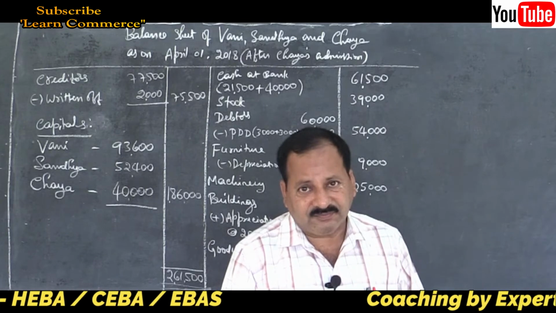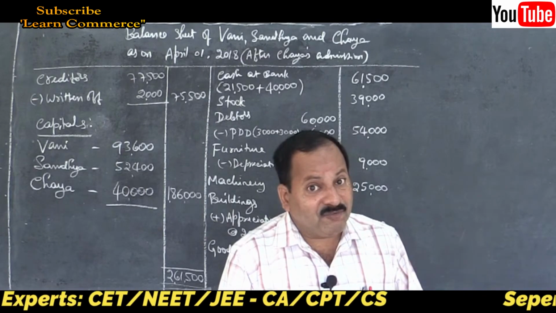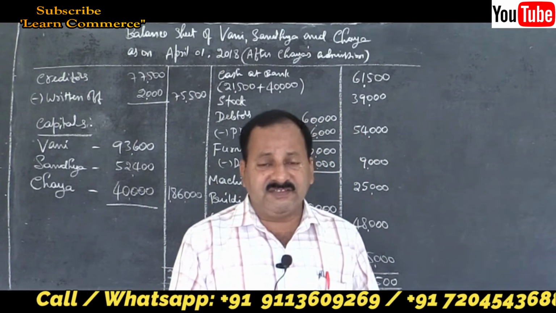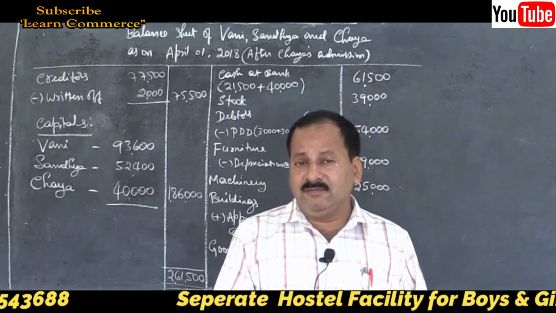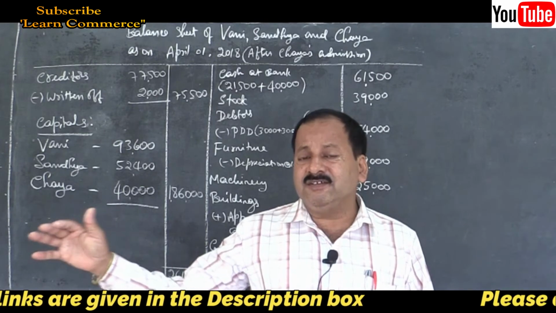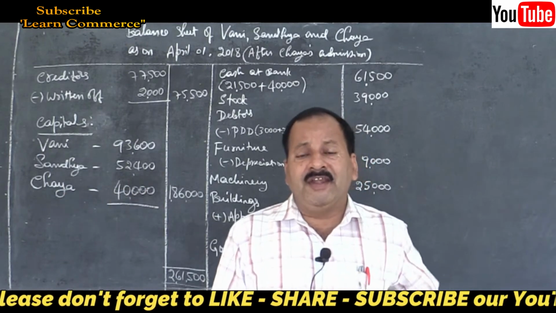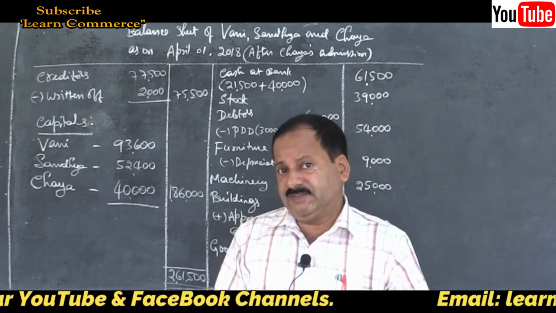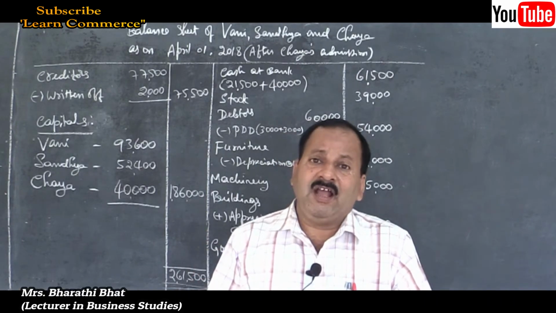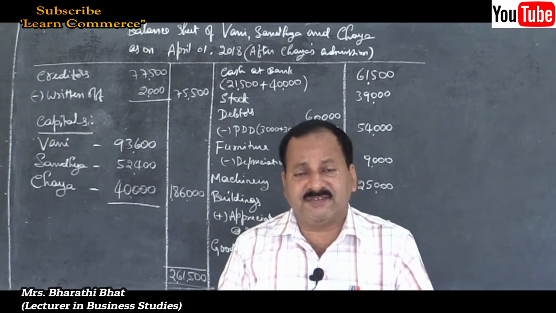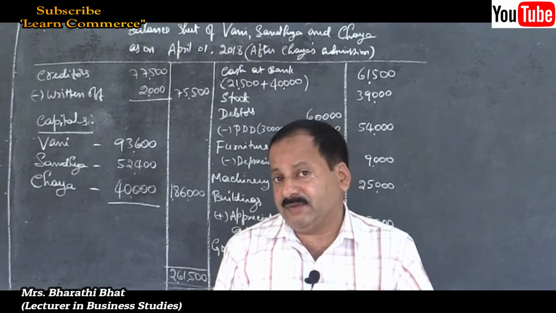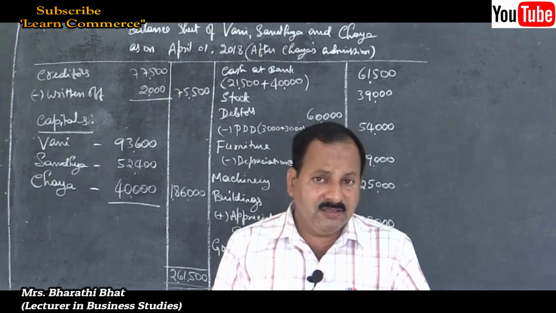Prepaid rent. When it is paid, it is an expense. Rent can either be an expense or an income. If the business concern provides the premises, some part is free, so that is let out on rental basis, then it is an income to the business. In that case, rent received, isn't it? When we hire someone else's building to do our business, then it will be rent paid. Rent is an expense in that case, remember. So rent can either be an expense or an income.